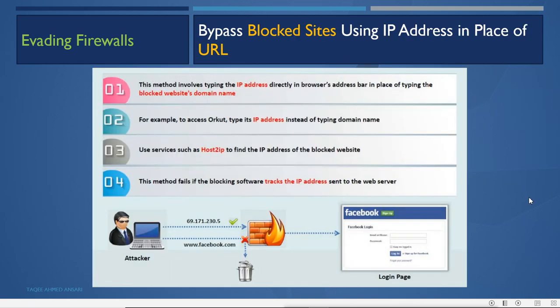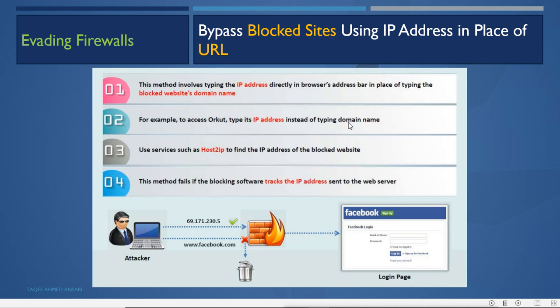Then, bypass blocked sites using an IP address in place of the URL. This method involves typing the IP address directly in the browser address bar in place of the blocked website's domain name. For example, to access Orkut, type its IP address instead of the domain name.